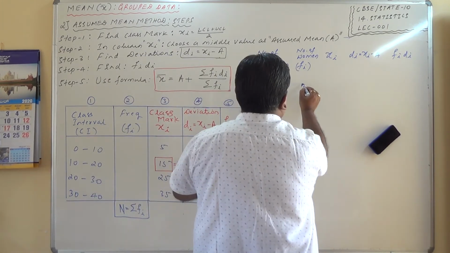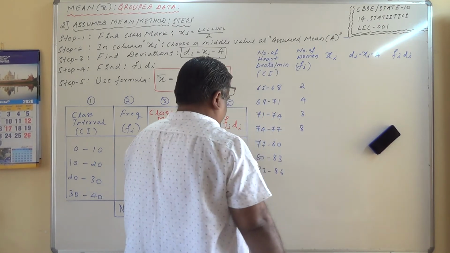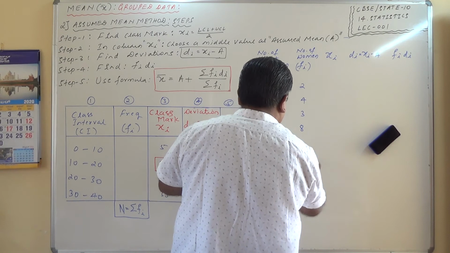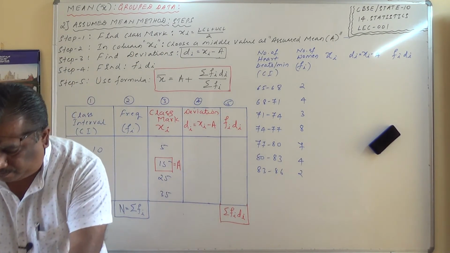Frequencies: 2, 4, 3, 8, 7, 4, 2. These are the two columns given to you.